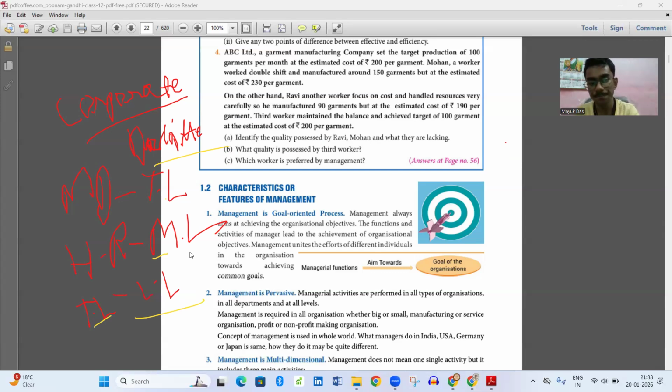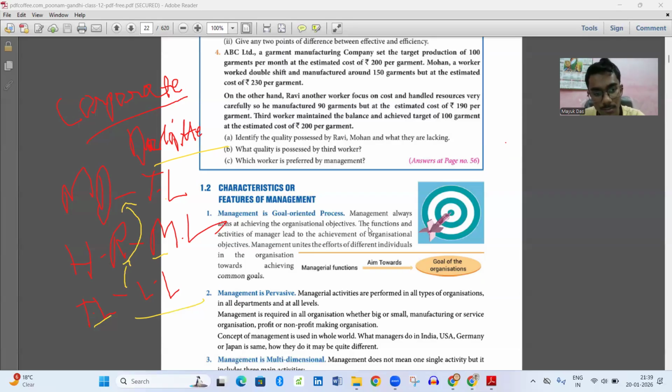So to achieve their goal, first the team will work, then they will report to HR, then HR will report to the boss. This is the sequence of their management. This entire sequence is followed to achieve their organizational objectives. The functions and activities of managers lead to the achievement of organizational objectives.